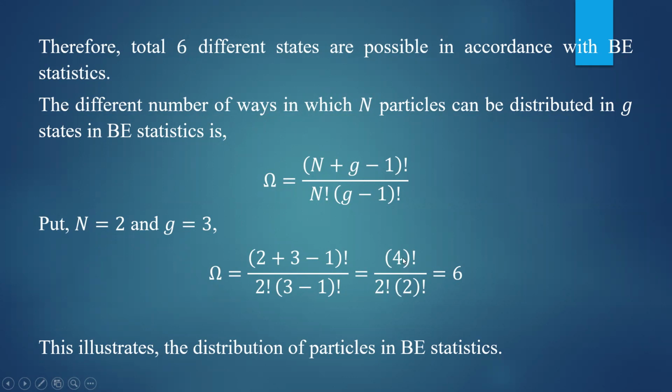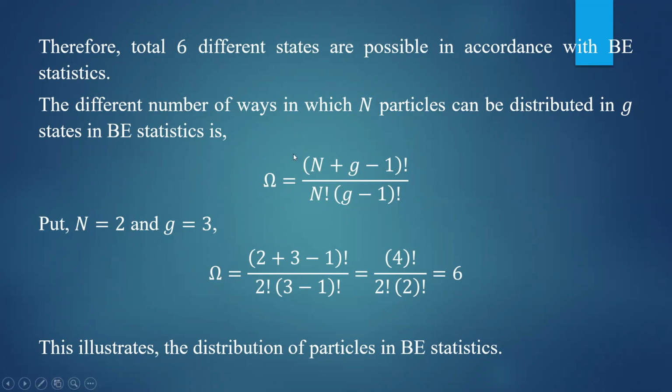So 4 factorial is 4 into 3 into 2 into 1. One 2 factorial cancels the 2 there, and another 2 factorial is there. So you will get 3 into 2. Finally, the number of ways in which you can put 2 particles in 3 different states is equal to 6, in accordance with Bose-Einstein statistics. So this formula holds good.